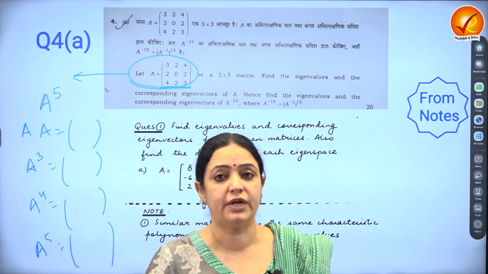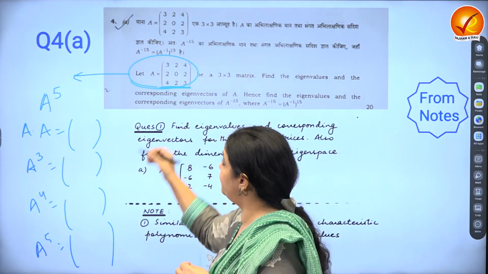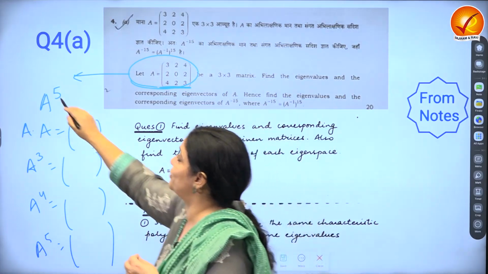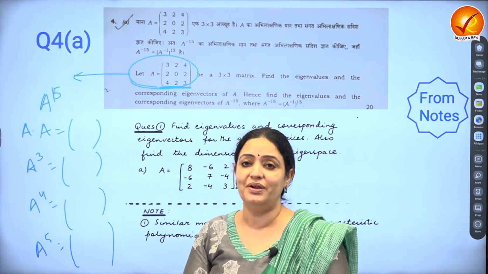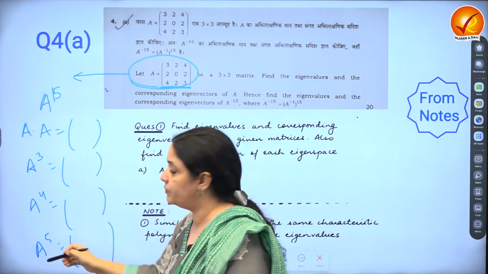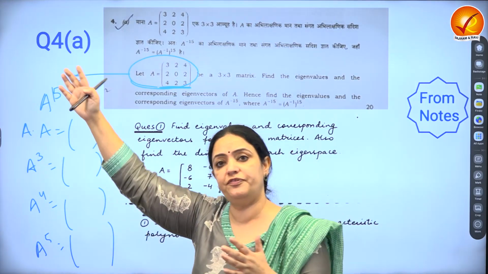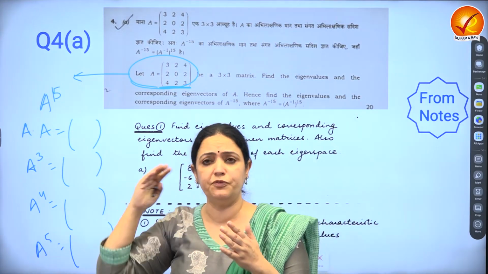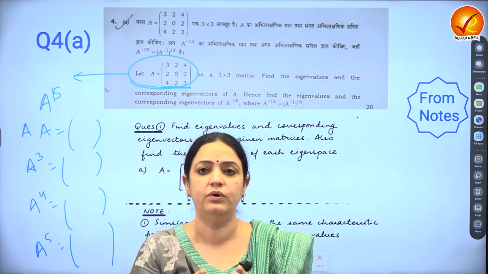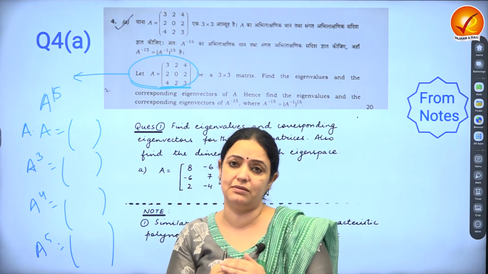But my remark to that person while evaluating and giving personal feedback was: what if, in fact, I had written A to the power 15? So really a deja vu feeling here, that you can't do it endlessly. A to the power 15 to calculate, even if you use your scientific calculator, it would take you some amount of time. And please understand the objective of the examiner asking this question.